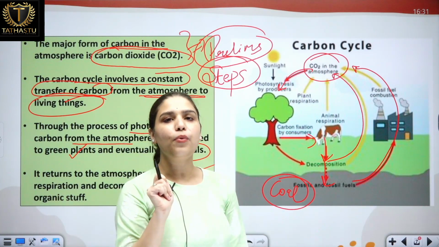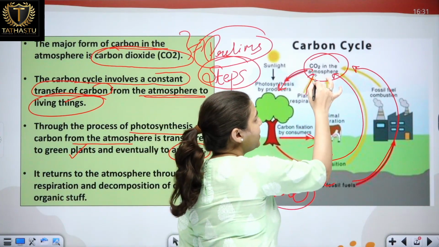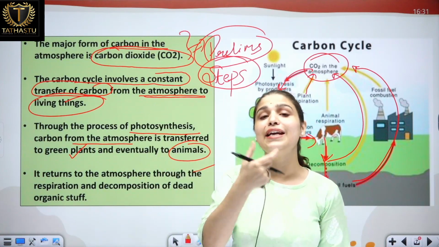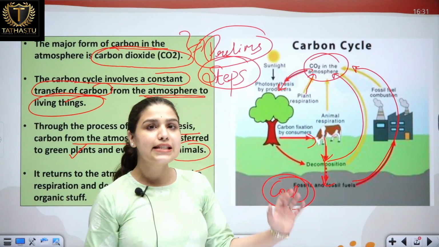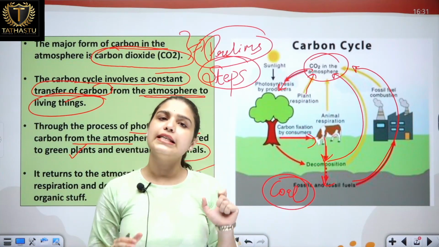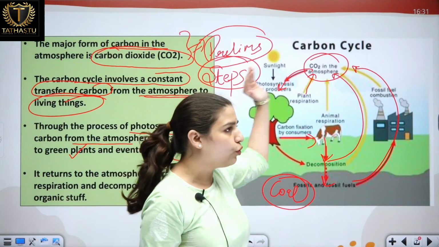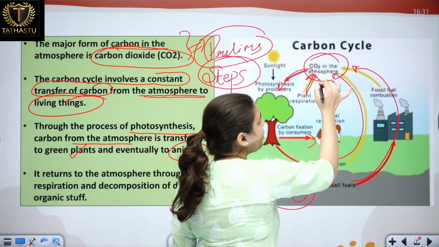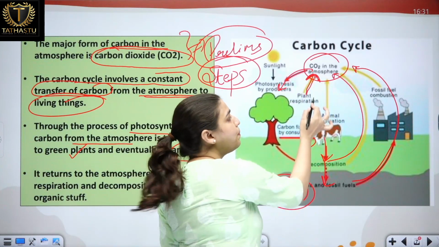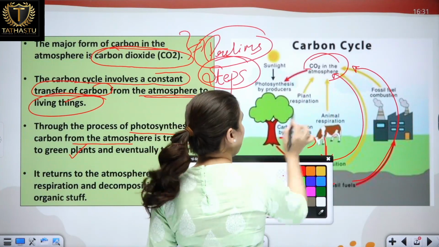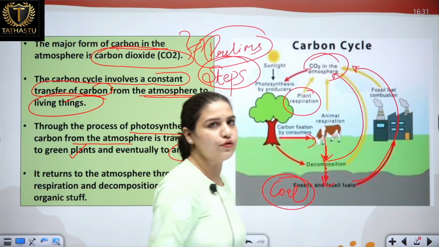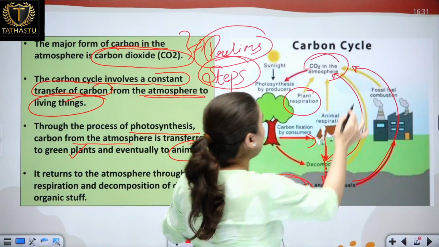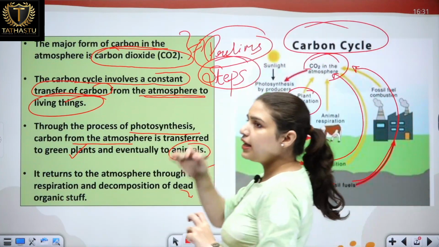Now one more important thing, plant respiration. We inhale oxygen and exhale carbon dioxide. Similarly, plants only need carbon dioxide when they make their own food. Otherwise, they also need oxygen, and carbon dioxide is also released through plants' respiration into the atmosphere. So this is the constant flow of the carbon cycle, how carbon constantly flows into our atmosphere.